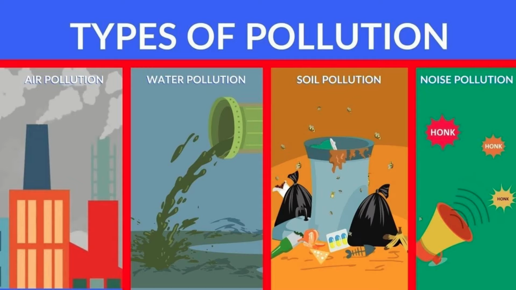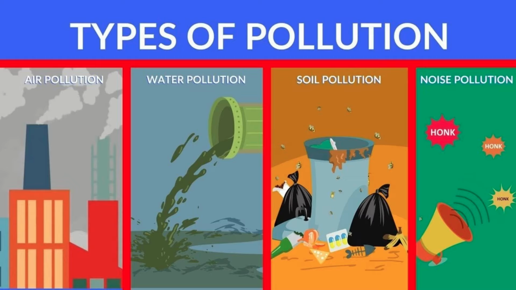All right. Now, our topic for this chapter is air pollution. But before we go into details, we need to know the different types of pollution, for your general knowledge. Apart from air pollution, we have water pollution, which happens when dirt and sewage water go out from the factories and houses and get dumped into the water. It is called water pollution, and a lot of aquatic life, the creatures living under the water, get affected.